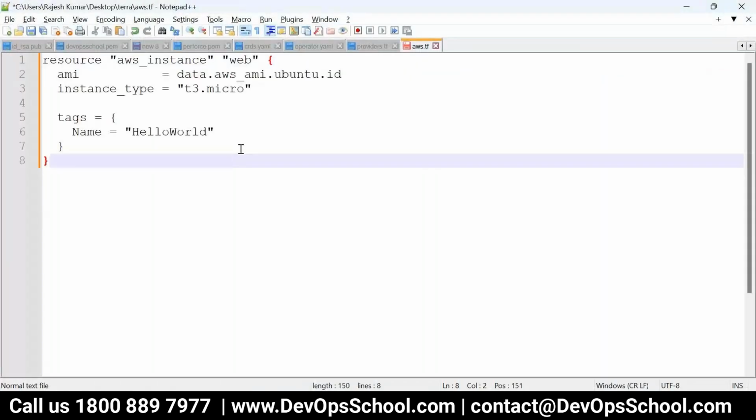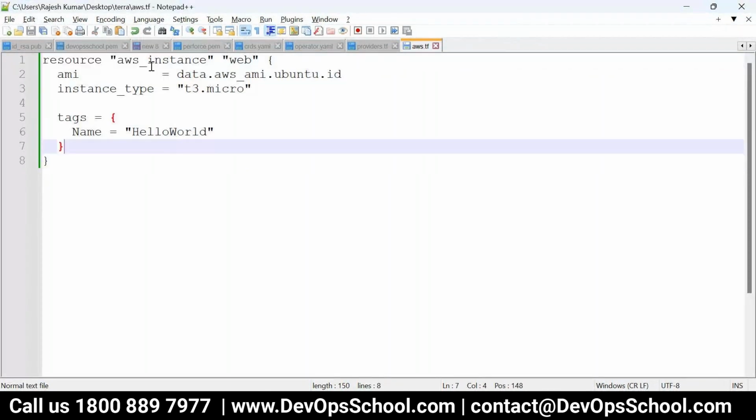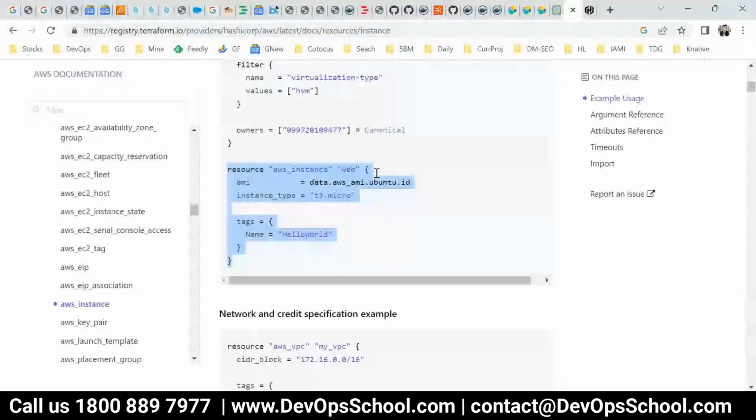That's all. This will create one EC2 instance. Resource name. For Terraform, this is the reference. What is AMI? So AMI, you get it from